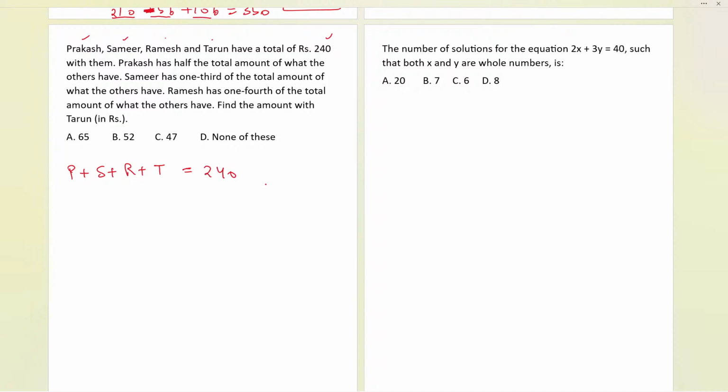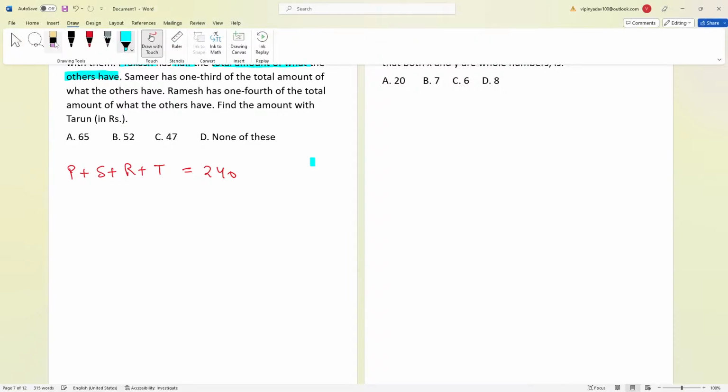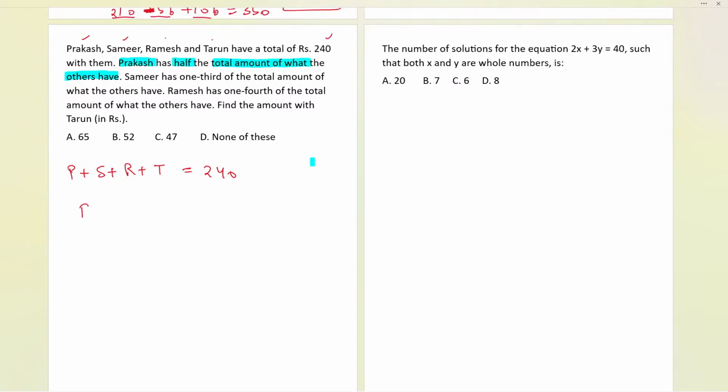Okay, we have framed the equation. Total sum is 240. Now further it is saying that Prakash has half the total amount of what others have. So we have 4 different persons over here. Prakash has half of the total amount.